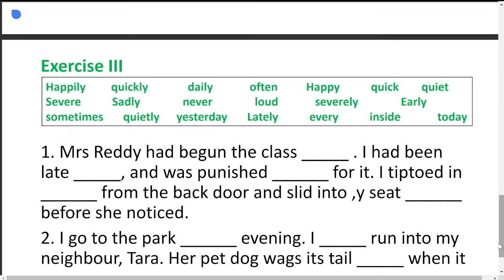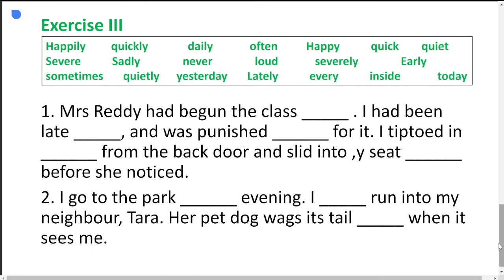In this exercise 3, we have some options given in the box above, and here you have two sentences having multiple fillers. Based on the context, you have to use both adverbs and adjectives. They are mixed up. Look at the first one. Mrs. Reddy had begun the class dash. What can you use? Happily, quickly, severely, sadly, quietly, never. We can go with the word early. She had begun the class early.